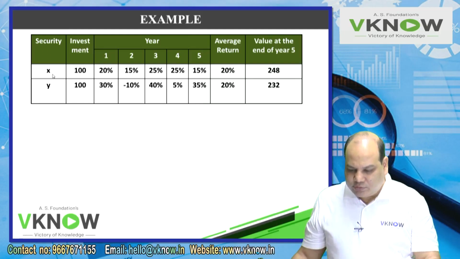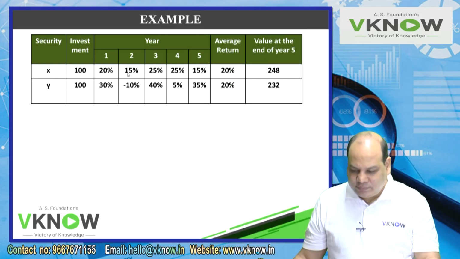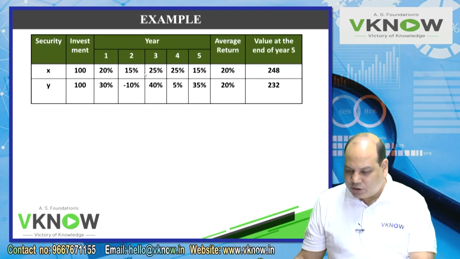Security, write down X. First I'll complete X. Investment is 100. Return in year 1 is 20%. Year 2, 15%. Year 3, 25%. Year 4, 25%. Year 5, 15%. Now please take the total of